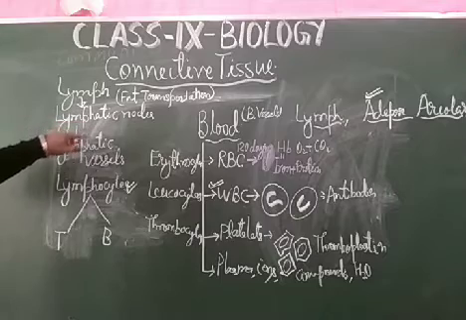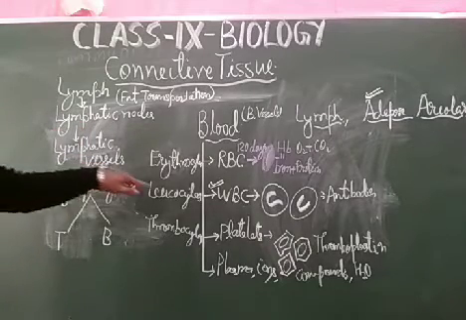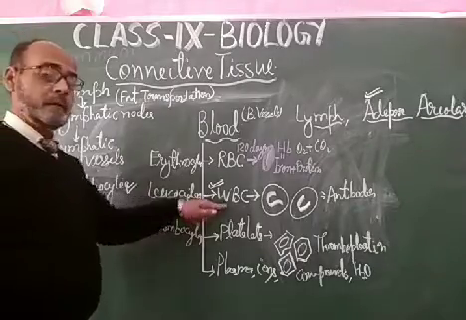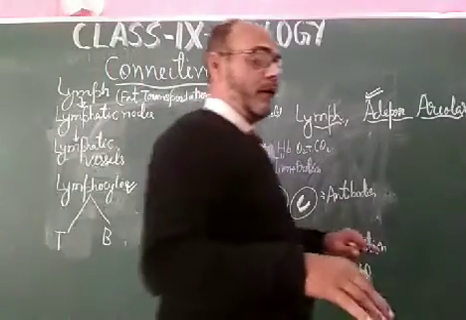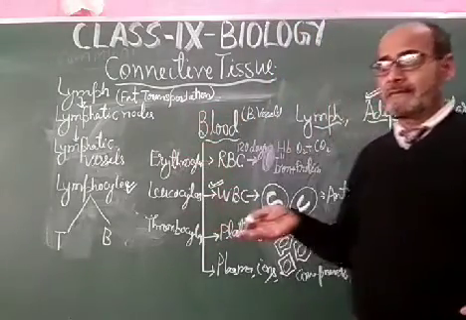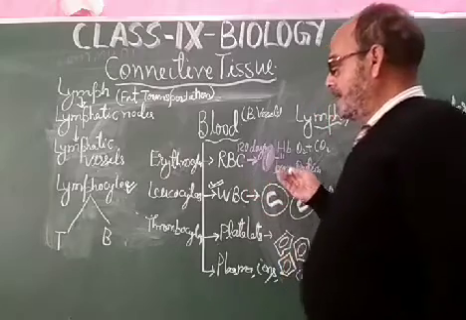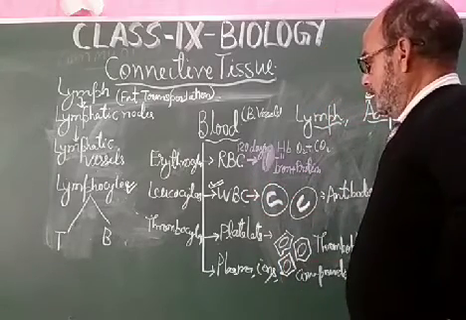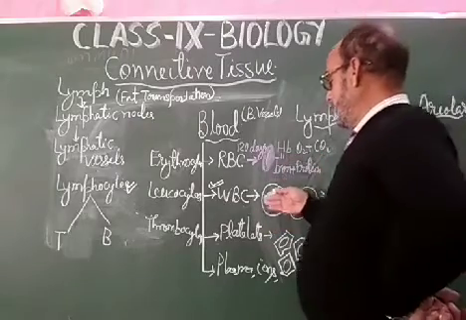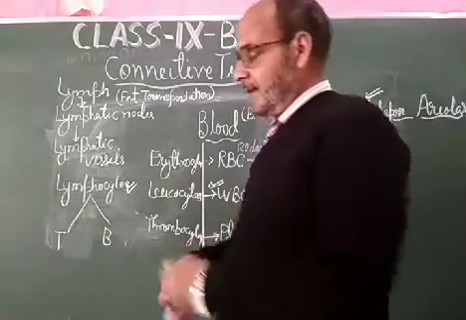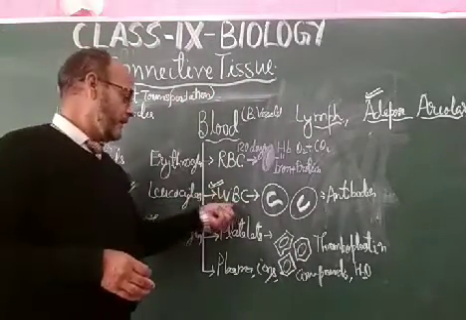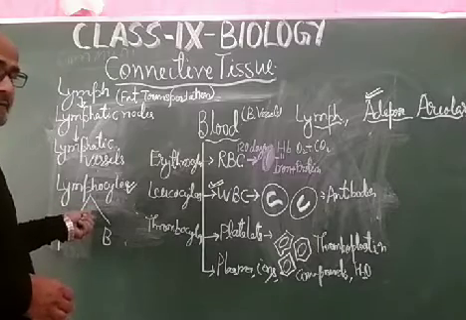Therefore, dear students, these lymphocytes and these leukocytes, WBC, both get manufactured in the bone marrow as well as in the lymphatic nodes. The lymphatic nodes and the bone marrow are the site for the encounter of foreign objects, foreign bacteria, and foreign viruses by the antibodies of the WBC and the antibodies of the lymphocytes.